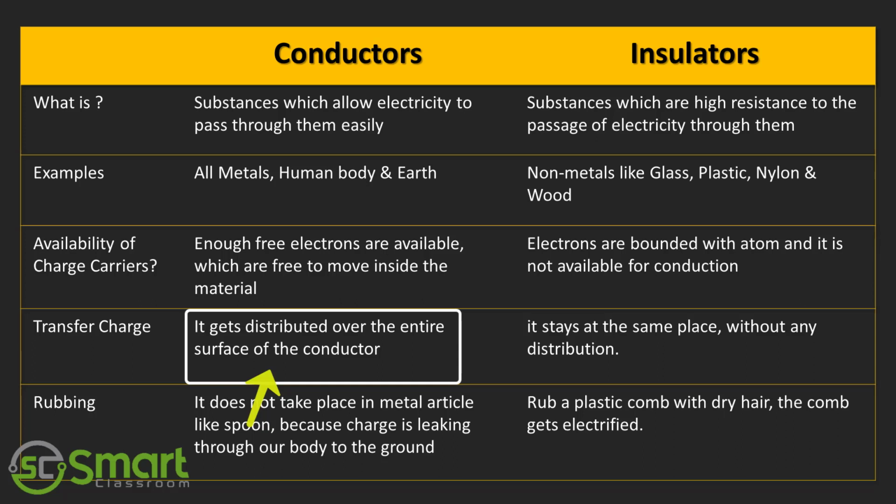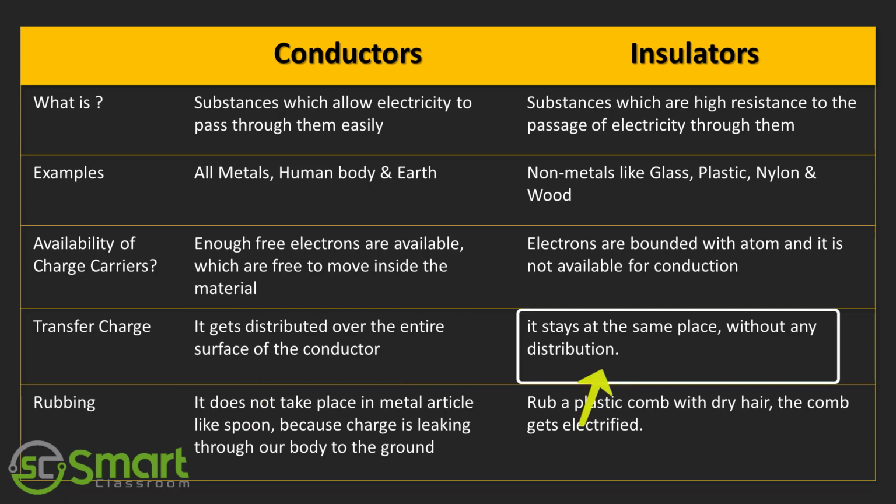If we transfer some charge to a conductor, it gets distributed over the entire surface of the conductor. But if you transfer some charge to an insulator, it stays at the same place without any distribution.